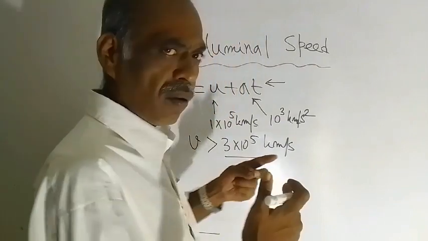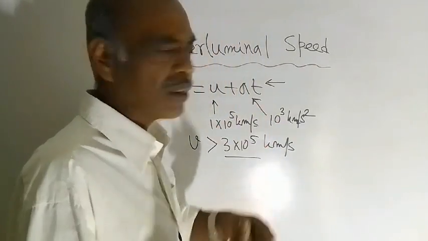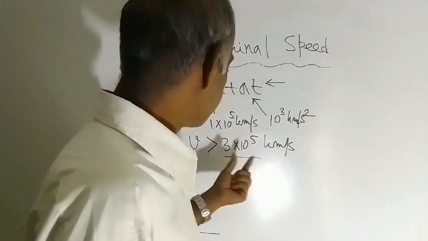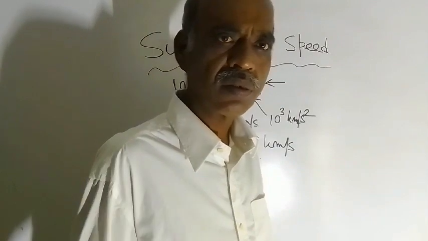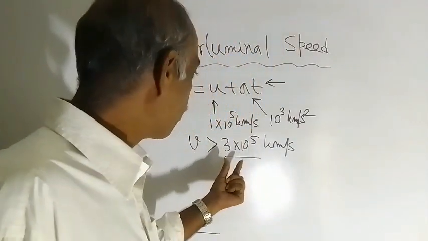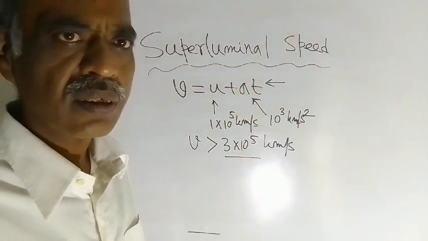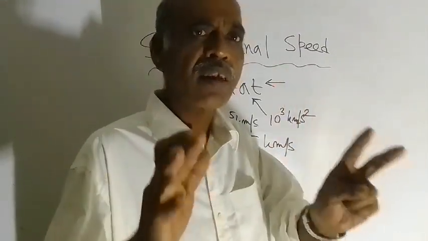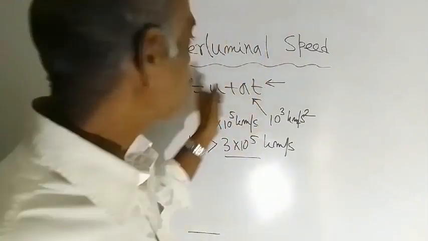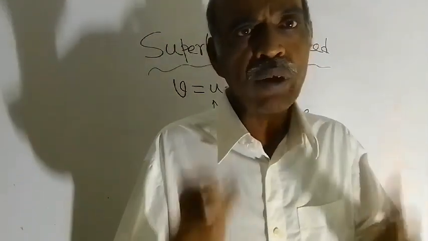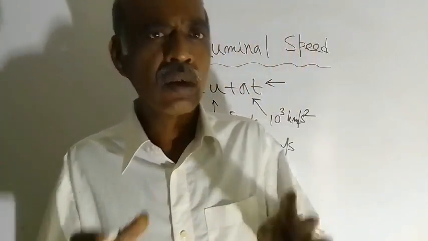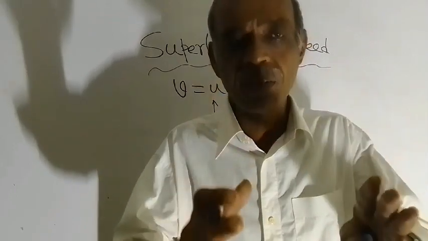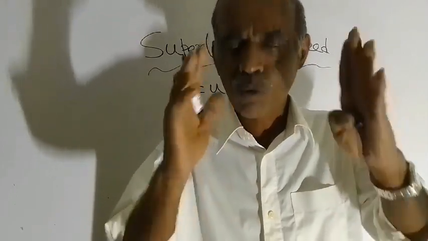In this video, we are going to investigate theoretically whether a velocity greater than the speed of light is possible or not. Greater than this velocity is called superluminal speed. So we are going to investigate whether superluminal speed is possible.